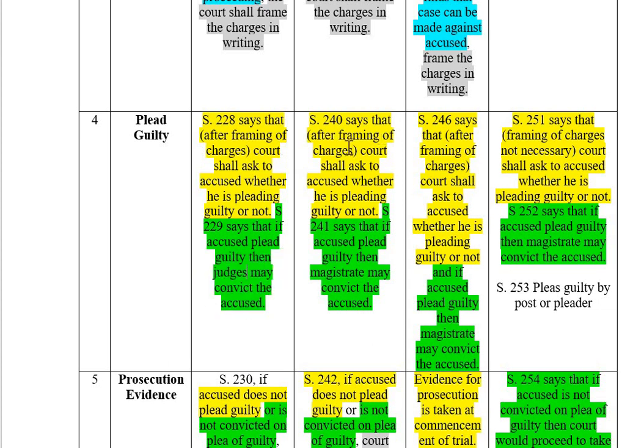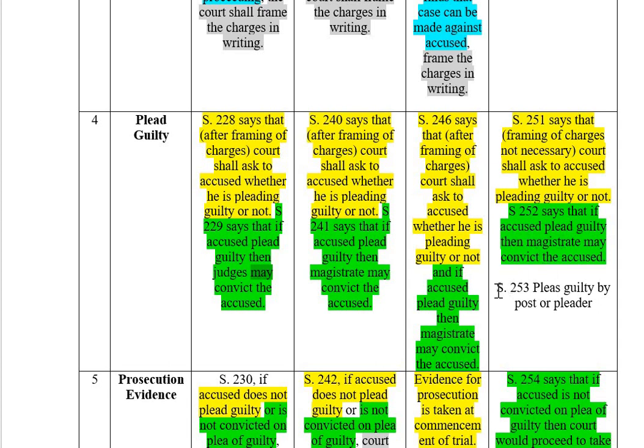Section 240 says that after framing of charge, the court shall ask the accused whether he pleads guilty or not. Section 241 says if the accused pleads guilty, then the magistrate may. Okay, the judge may. Discretion is there, no mandate is there. Section 246 says the same language, and 251 also says the same language. And 252 says that if the accused pleads guilty, the magistrate may convict him.